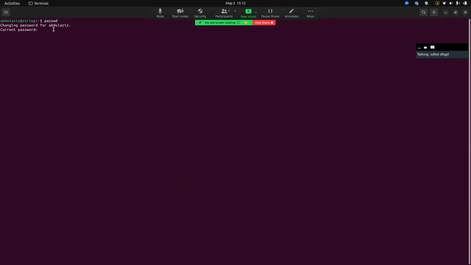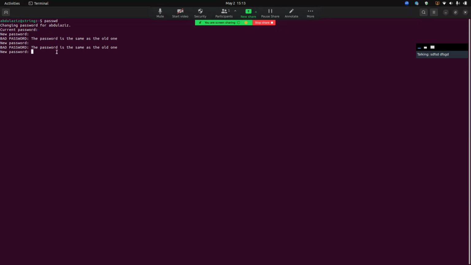So, changing password for a user, and I should put in the current password. This is root. If the password is correct, then the operating system asks for a new password. I input root here, and the bad password exception happened.